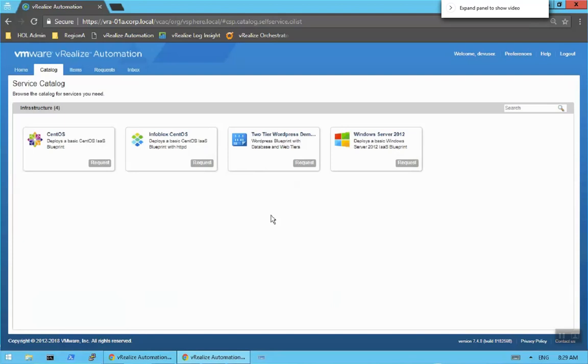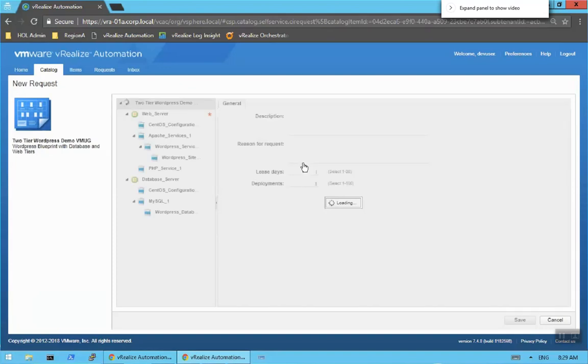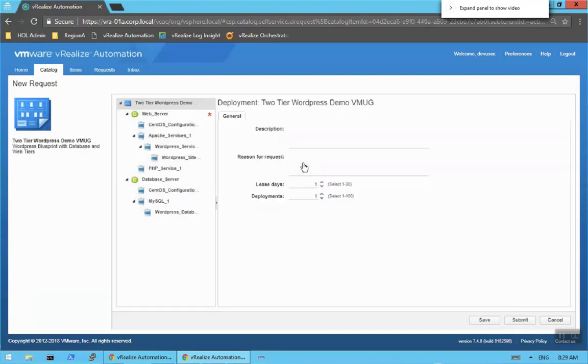It could be a group. You can get extremely granular from a vRealize automation perspective of what you see in the service catalog. And so what this looks like now is I can now come over here and request this, whether I'm for the operations or the dev user, and I can say, okay, I can give